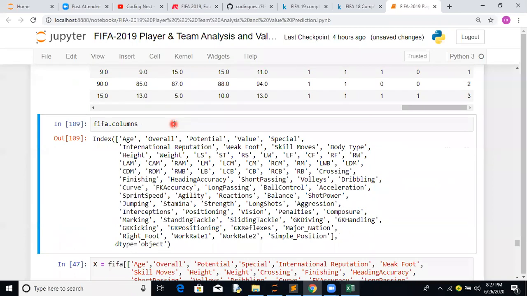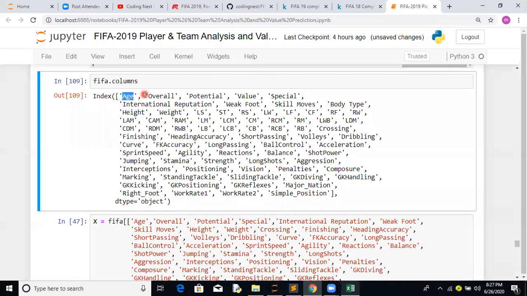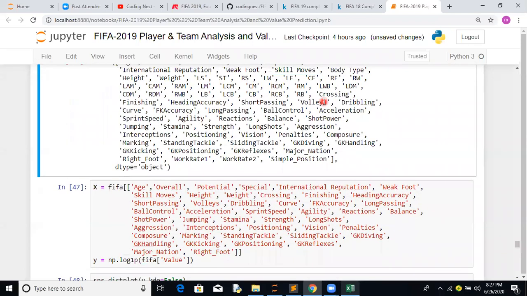Now after this feature engineering part, let's do the column selection part. We have to take age, overall, potential, value, which we are focusing on as the target, special, international reputation, weak foot, skill moves. We have skill moves. Basically we have body type.